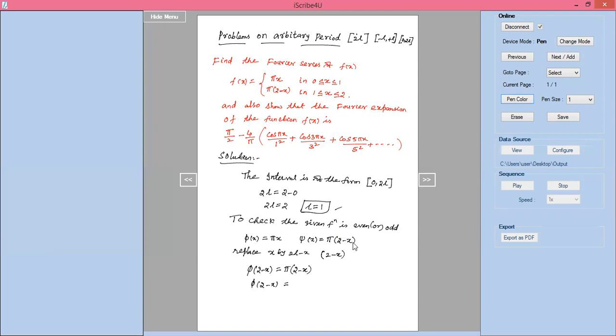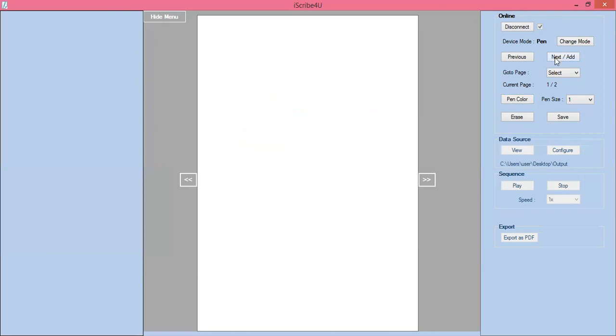Already I told that if pi of 2 minus x equals psi of x, then f of x is an even function. When f of x is an even function, we have to find a naught and an.